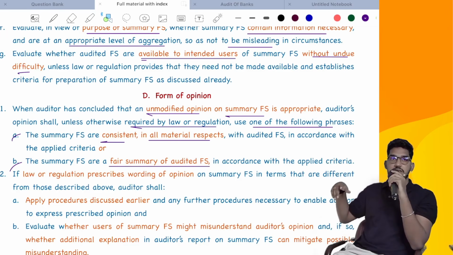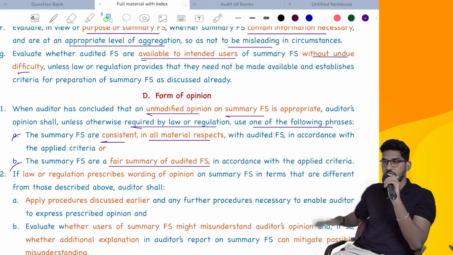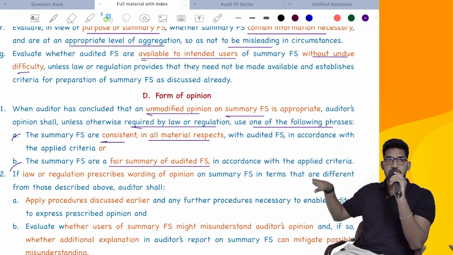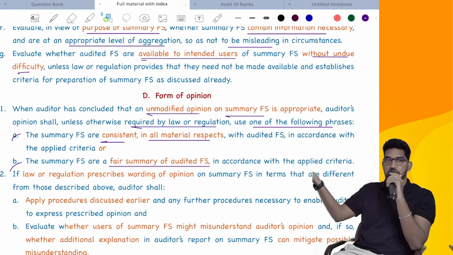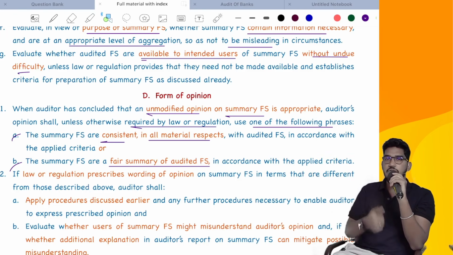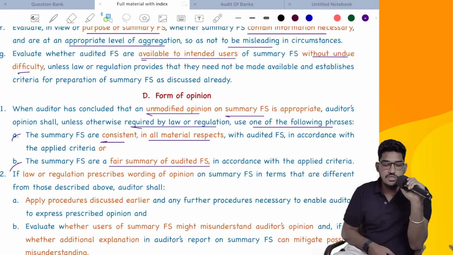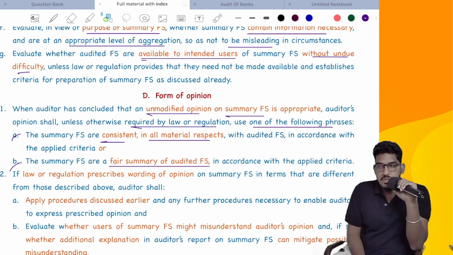If it is a normal financial statement, what we will say is financial statements are prepared as per applicable financial reporting framework. They give a true and fair view, because there we are verifying that. In a summary financial statements audit, what we are verifying is whether they are as per complete financial statements or not. That only you give as a positive sentence. So which phrase you have to use? The summary financial statements are consistent in all material respects with audited financial statements in accordance with applied criteria. Or alternatively, you can use the phrase, the summary financial statements are a fair summary of audited financial statements. Any of these phrases you can use.